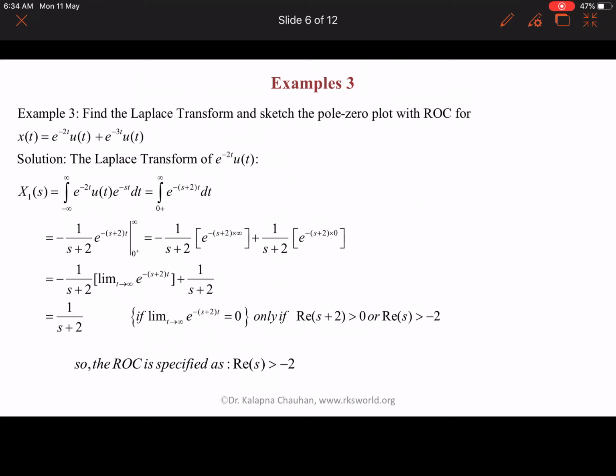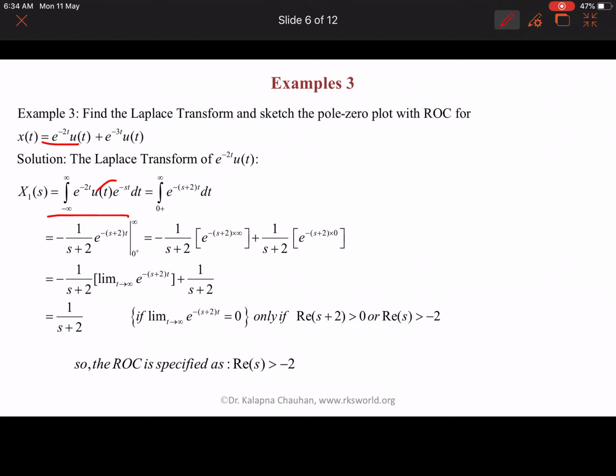First we find the Laplace transform of the first portion, e to the power minus 2t u(t). We integrate from minus infinity to infinity e to the power minus 2t u(t) e to the power minus st dt.